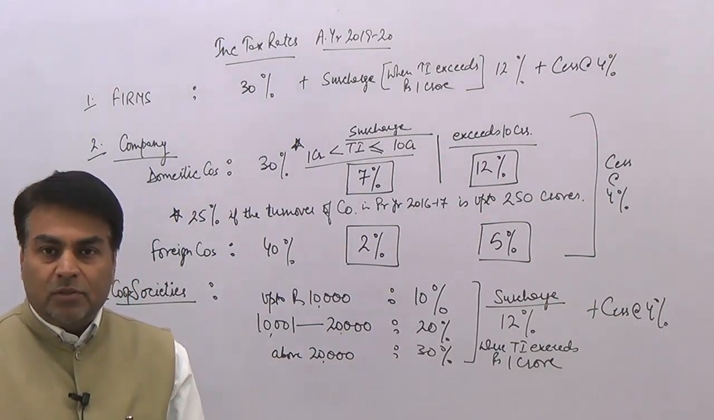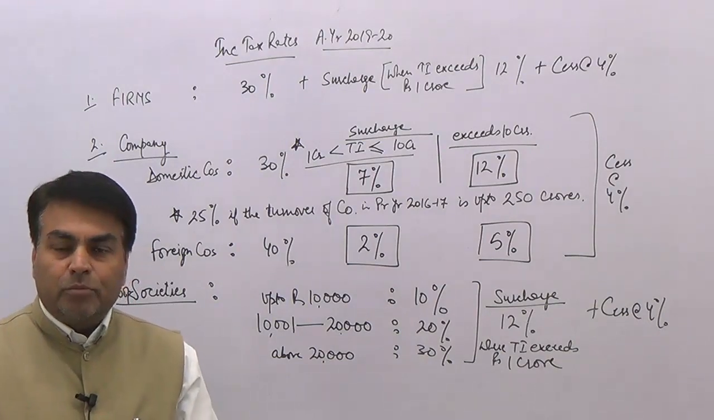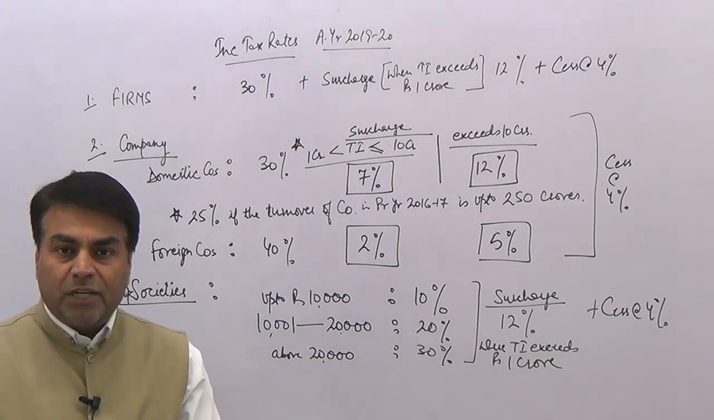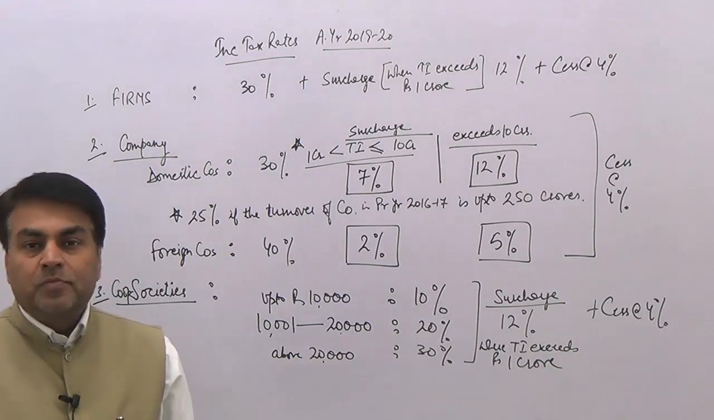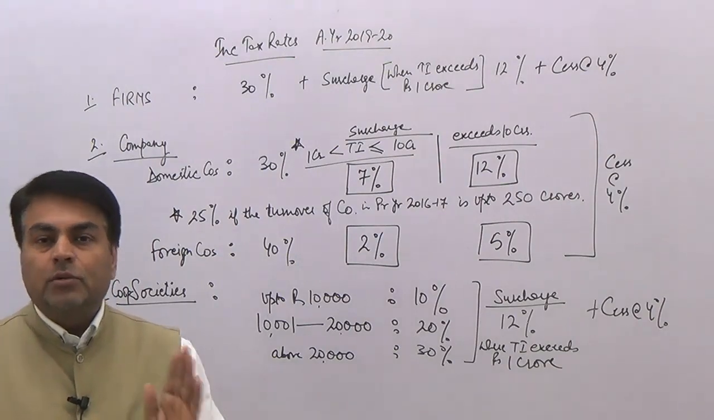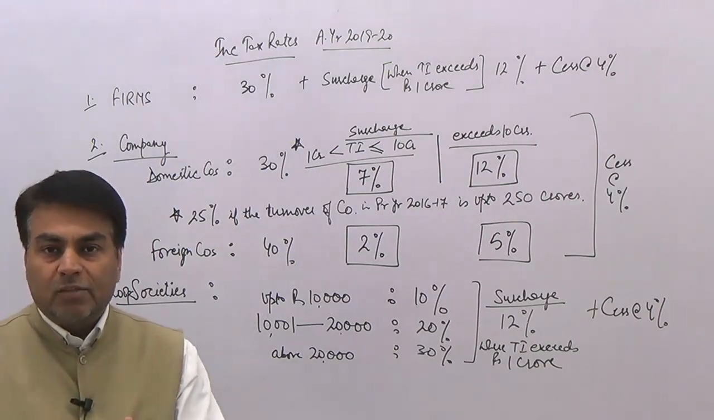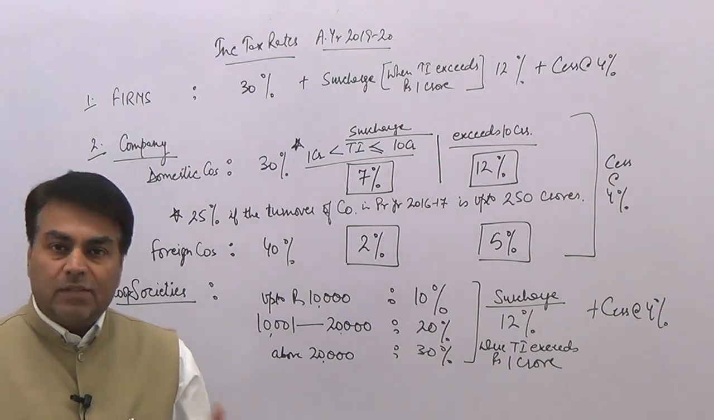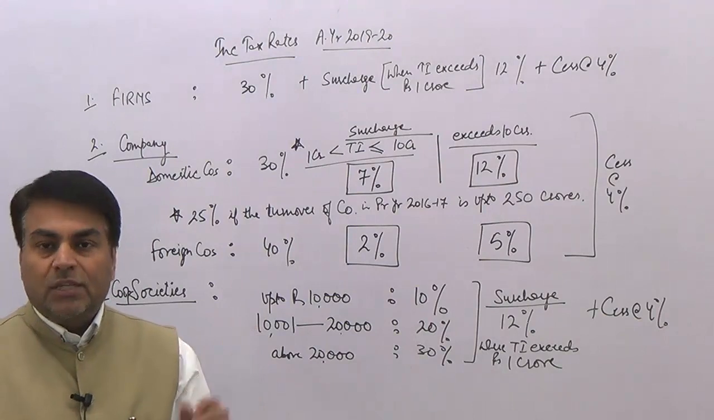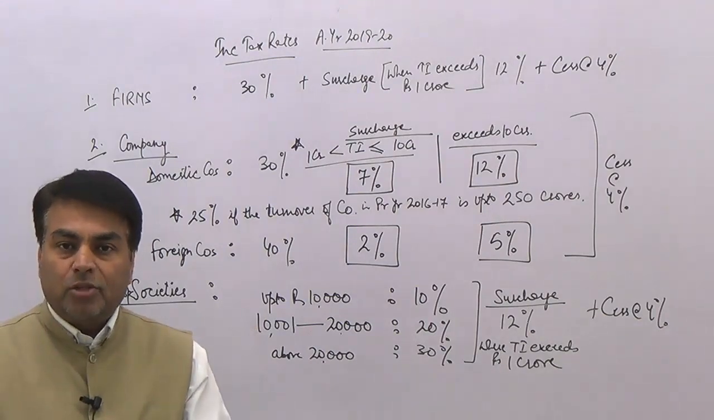That means for an income up to rupees 10,000 only, the cooperative society would have to pay tax at a rate of 10%. Second slab, from 10,001 to 20,000, the tax rate is 20%. And third slab is income exceeding 20,000 rupees, then the tax rate is 30% for the cooperative societies.